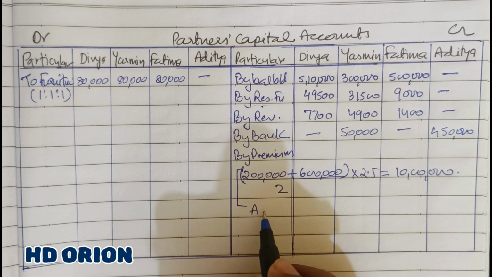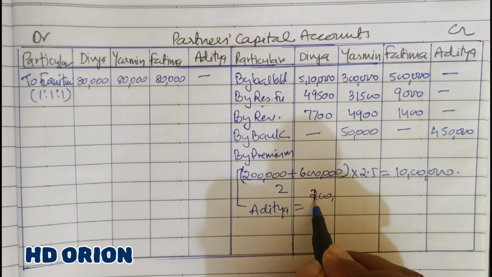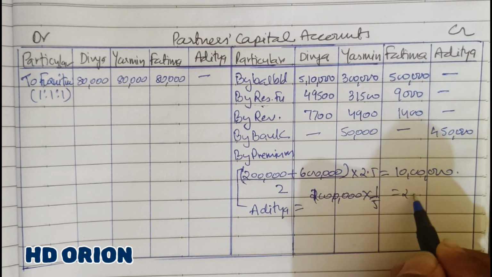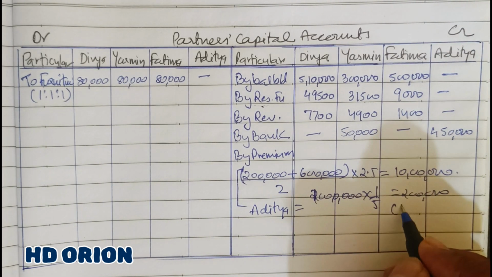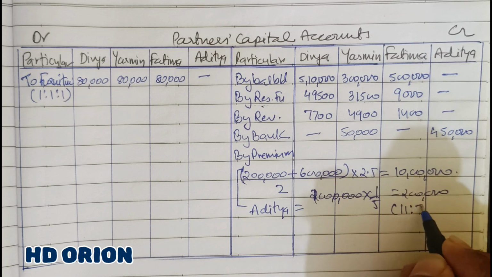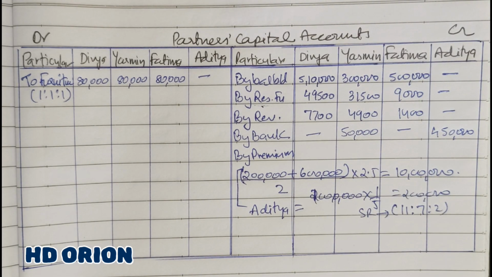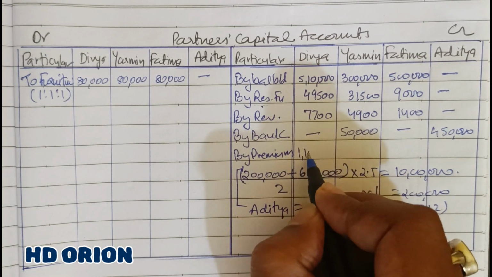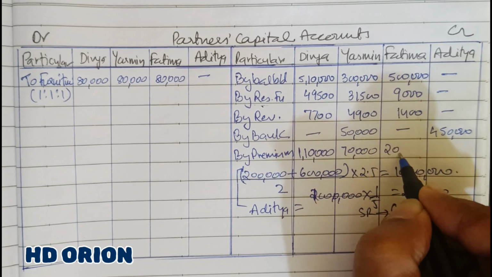And now Aditya's goodwill will be how much? Rupees 10 lakh into 1/5, that is equal to 2 lakh. Now this 2 lakh will be given to the partners in their profit sharing ratio, that is 11:7:2. This is their sacrificing ratio also. So in the sacrificing ratio we have to treat the goodwill. So when 2 lakh is divided among the partners, it is 1,10,000 rupees, 70,000 rupees, and rupees 20,000.